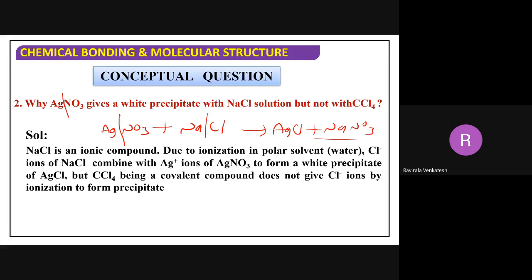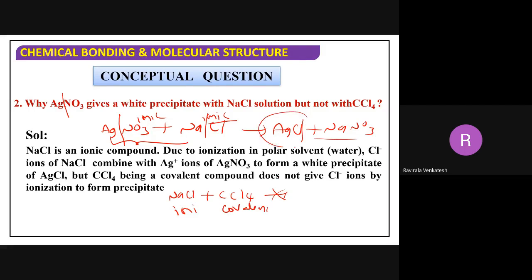So the reaction between ionic and ionic compounds will always take place. But reaction between ionic and covalent, NaCl when reacting with CCl4, CCl4 is a covalent compound, and NaCl is ionic. So ionic and covalent reactions, if you observe, are very slow. They do not take place easily. So what I'm saying here is, why is AgNO3 giving white precipitate?